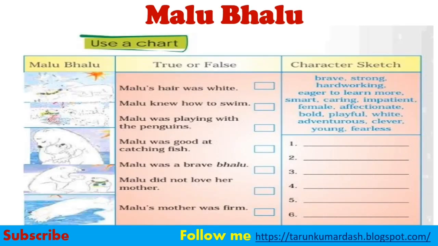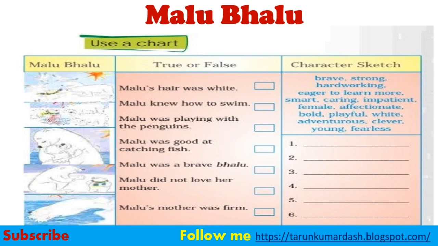Use a chart. Here you can see Malu Bhalu: one column, another column is true or false, another column is character sketch. In the first column, Malu Bhalu, there are five pictures. In the true or false column, you can find: Malu's hair was white, Malu knew how to swim, Malu was playing with the penguins, Malu was good at catching fish, Malu was a brave Bhalu, Malu did not love her mother, Malu's mother was firm.